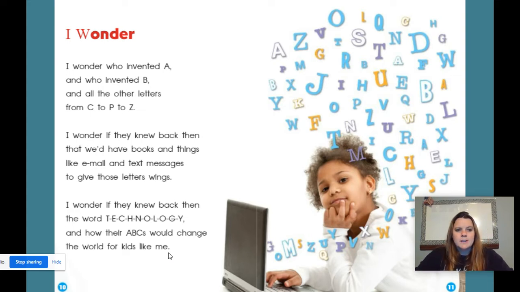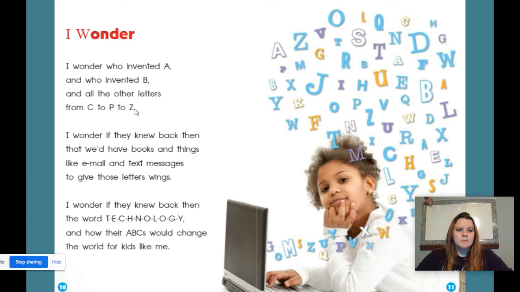All right, something else I noticed in this poem. I see some letters that are uppercase. Which letters are uppercase? Oh yeah, at the beginning of each stanza, I see the word I. We use the word I when we speak about ourselves, and it is always capitalized when we use it as a word, right? Sometimes a writer might even write letters uppercase when they want them to stand out. That's true for these letters here, A, B, C, P, and Z.